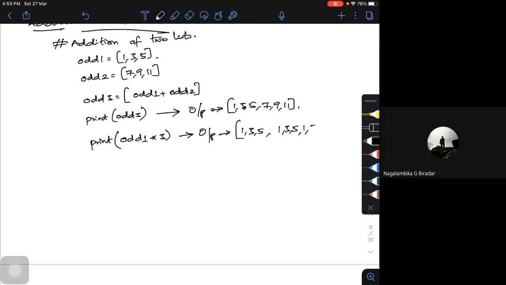1, 3, 5. So 3 times it gets multiplied. Within my square bracket, I'm going to get 3 times your list will be multiplied.